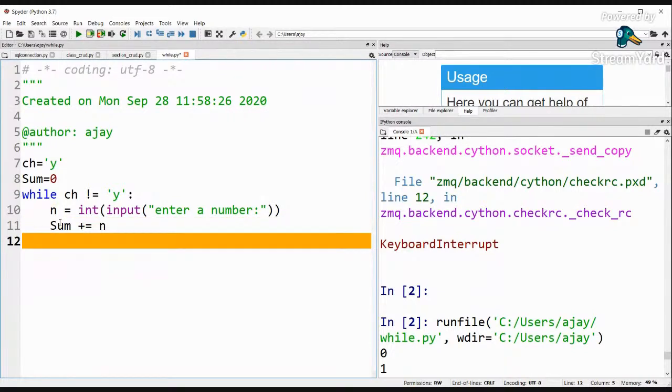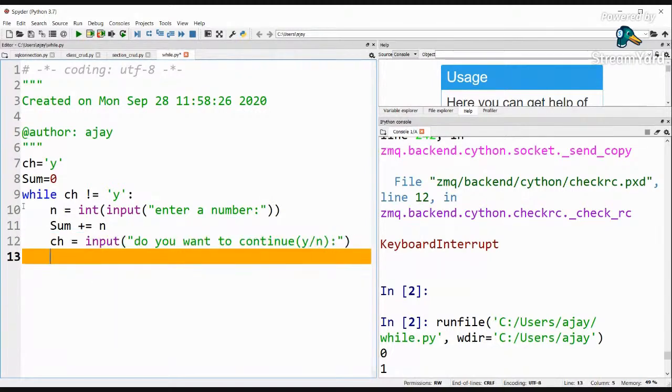And then I can ask the user whether the user wants to continue or wants to add some more numbers. So I can say input, do you want to continue? I will tell the user to enter y or n, and that input I am going to accept in ch. I am not using int here because I want the user to enter a character, and that character will be assigned to ch.